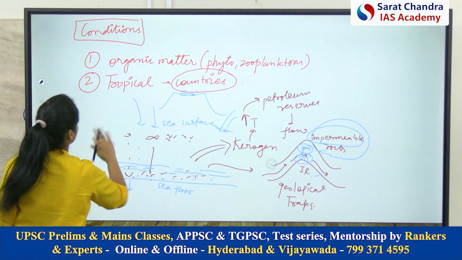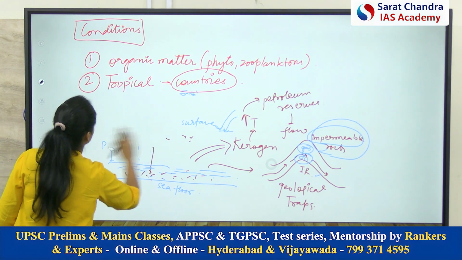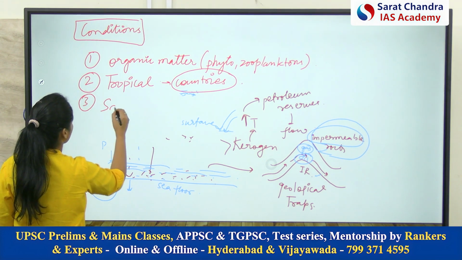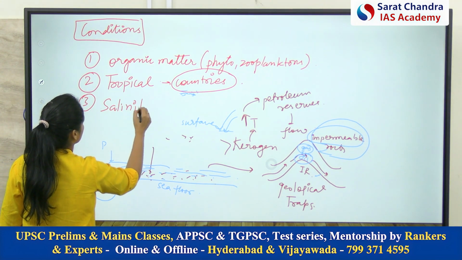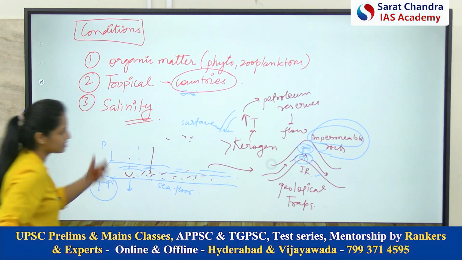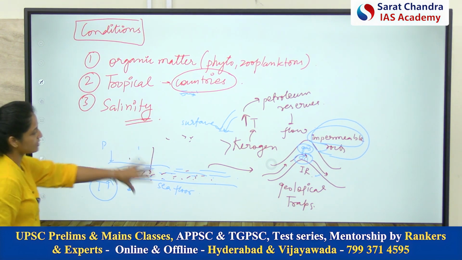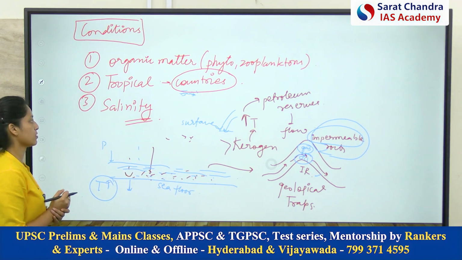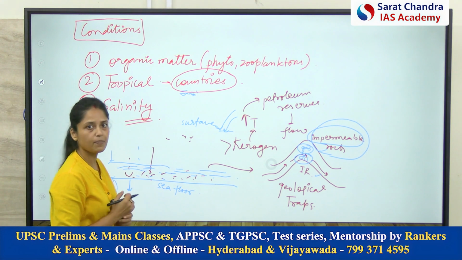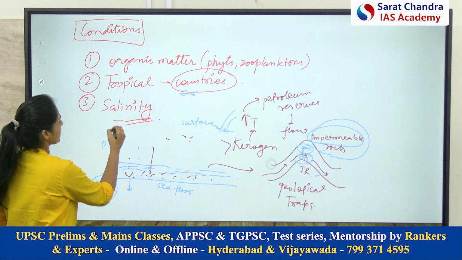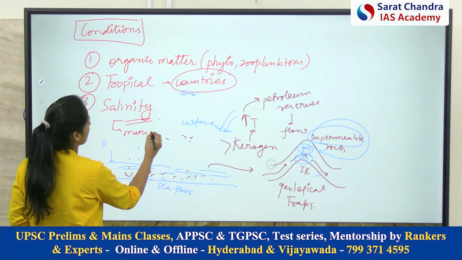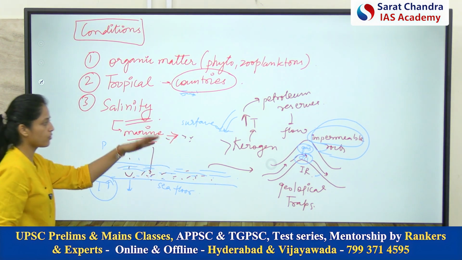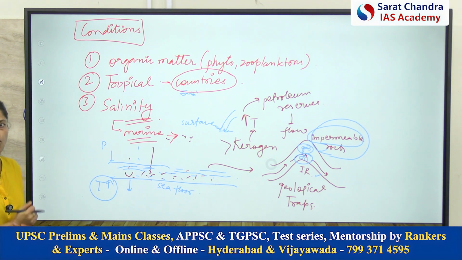Now, the third condition is the presence of salinity. It means some chemical reactions take place because of which these dead remains get converted into oil and gas reserves. So the third condition is the presence of salinity. So easily we can say that all the marine regions are favorable places for the production of oil reserves.